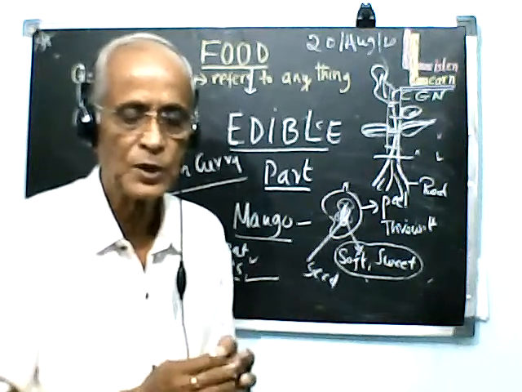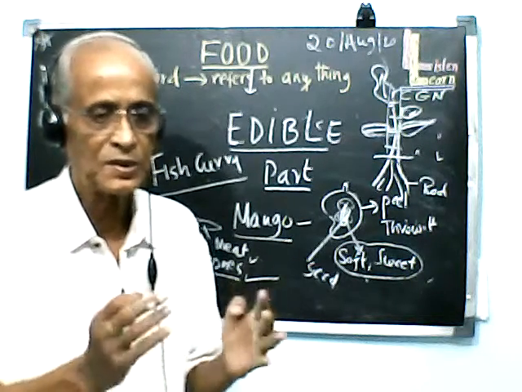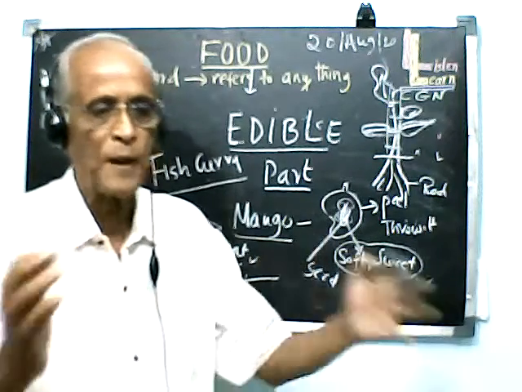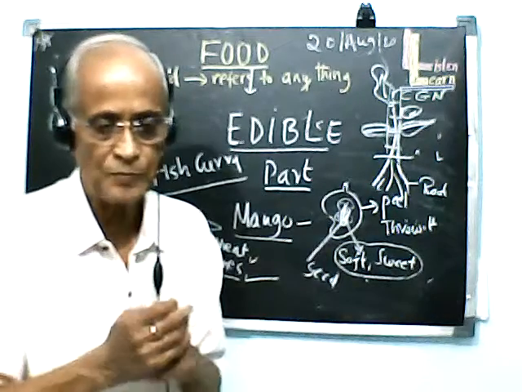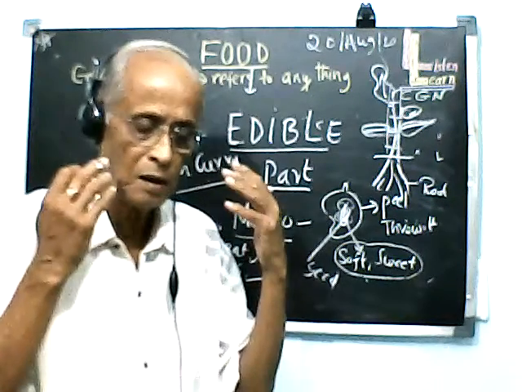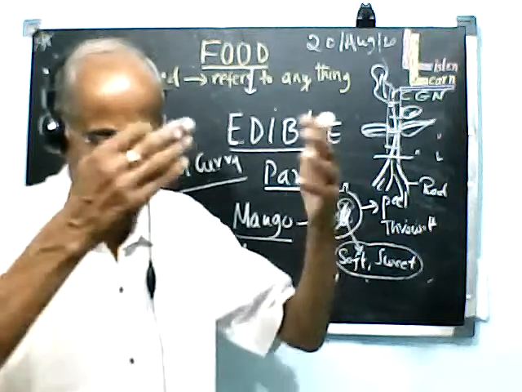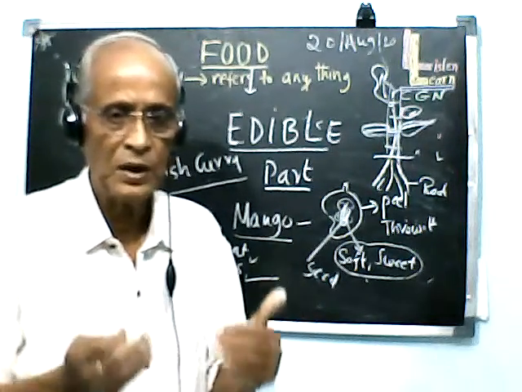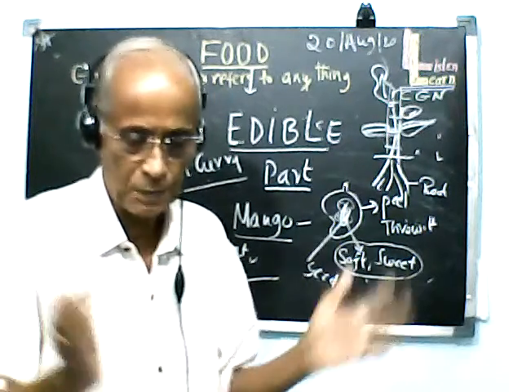We also use the word ingredient, meaning part. For example, bisibele bath, upma, kesari bath, pav bhaji, meat pulao, chicken pulao. Each of these items is made from different ingredients mixed in different proportions.